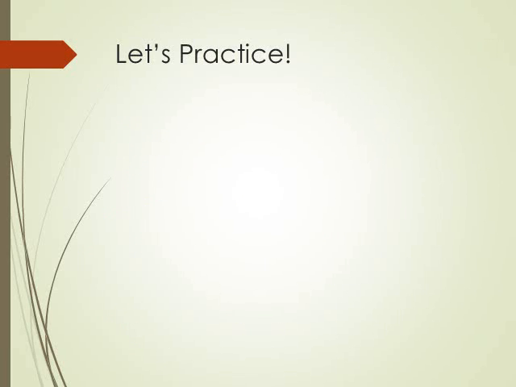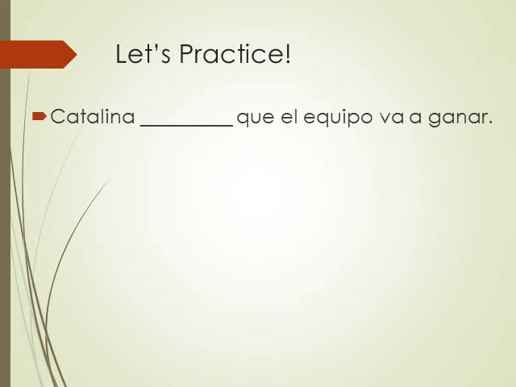Okay. So I've created 5 sentences. I want you to use your brains a little bit here and decide whether you're going to use a form of saber or a form of conocer. Let's take a look at the first one. Catalina blank. So we know that what's going to go in there is either sabe or conoce, since it's the él or the ella form. Catalina blank que el equipo va a ganar. So she knows that the team is going to win. Which one will we use? Will we use sabe or conoce?